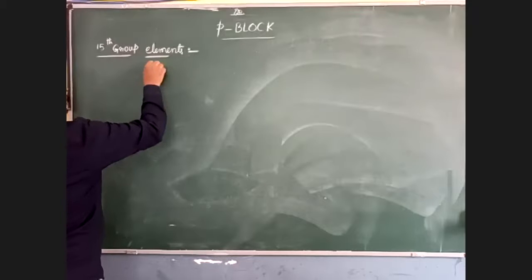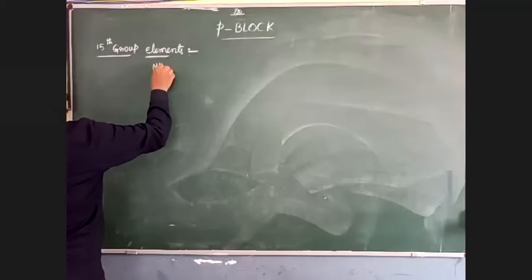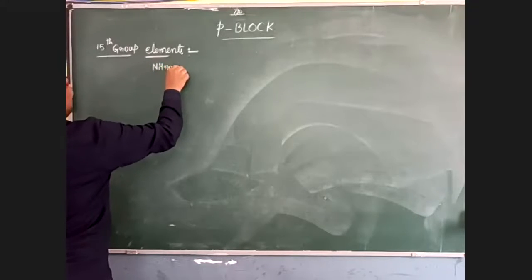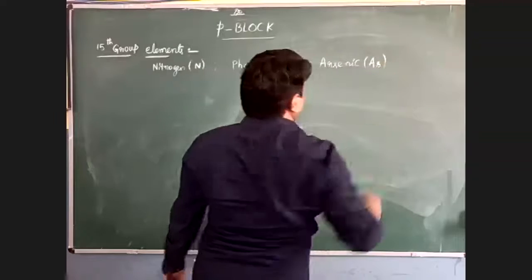Nitrogen, which has the symbol N. Second, phosphorus, which has the symbol capital P. Third, arsenic. Its symbol is As.